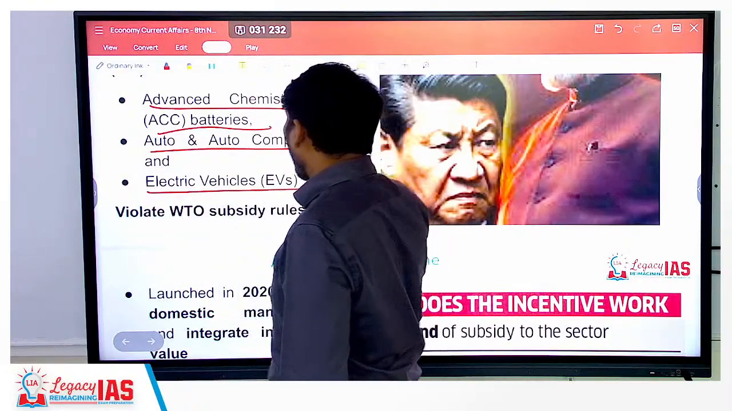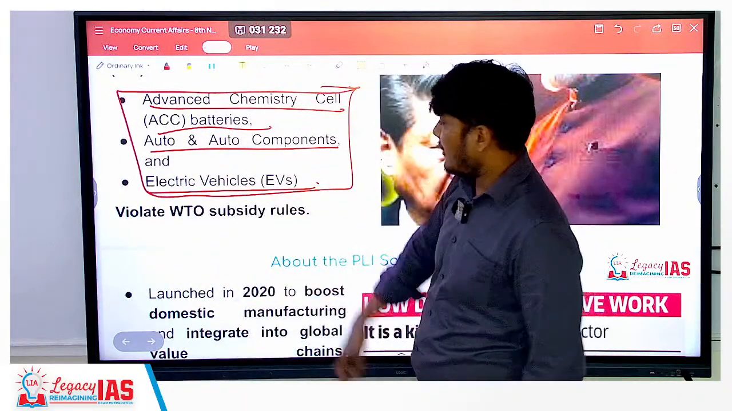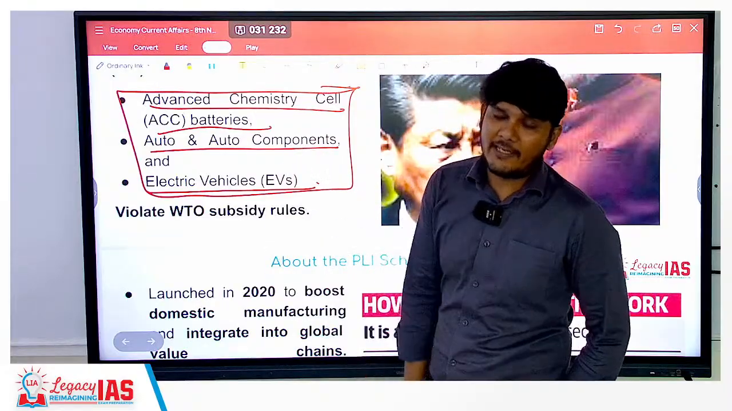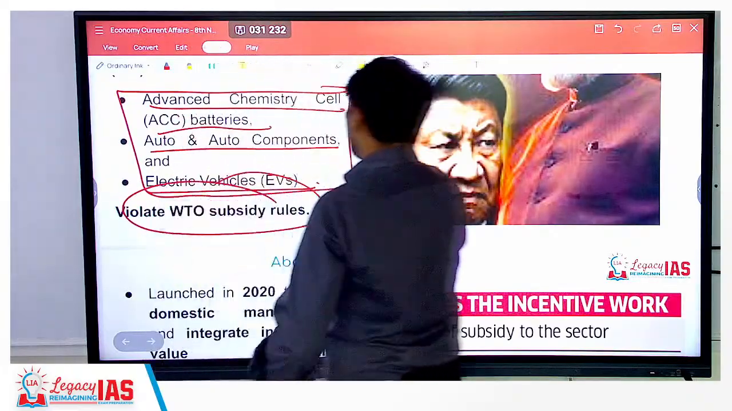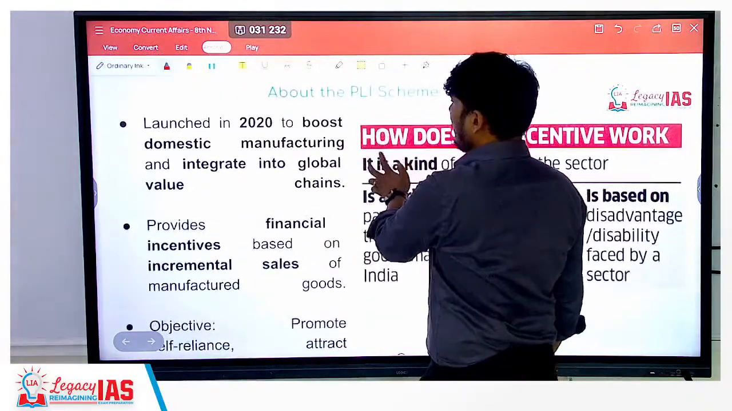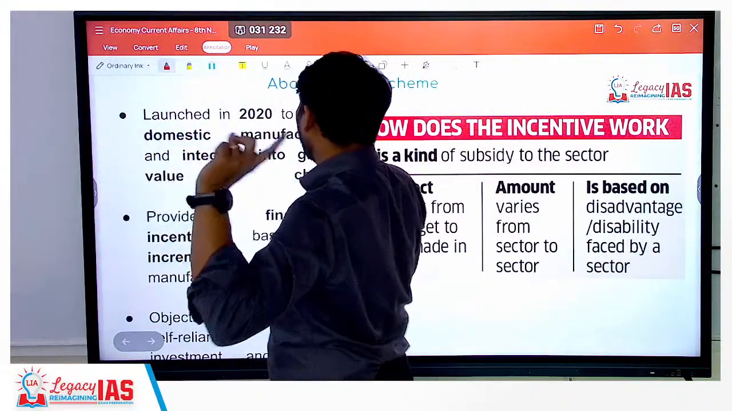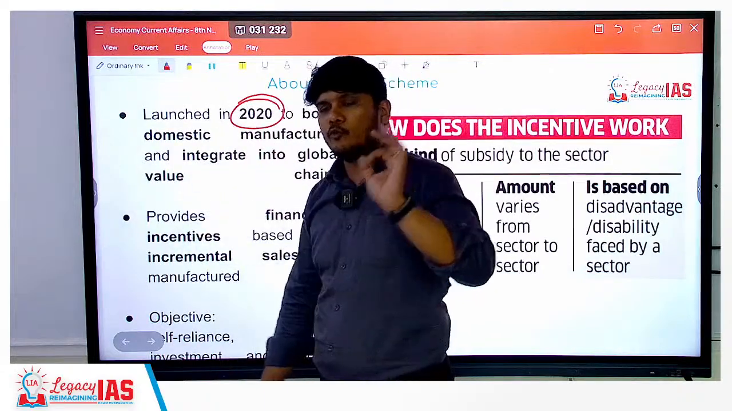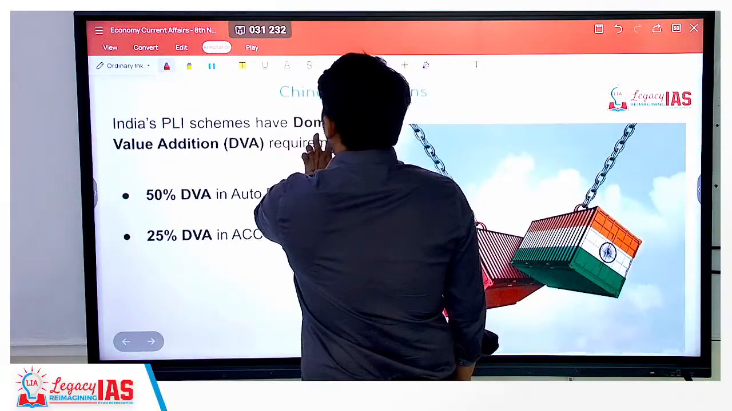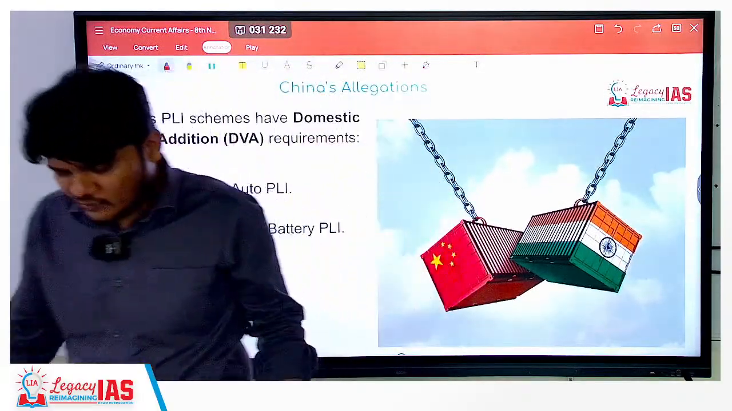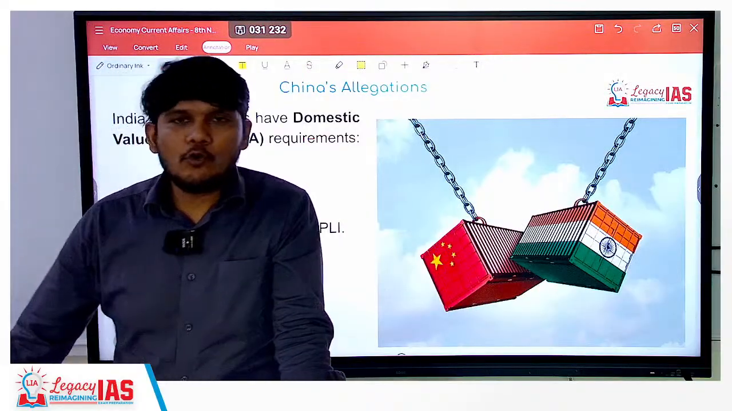So based on all these 3, you can see these are emerging technologies, so they need hand holding. The government is providing production linked incentive subsidies over here. So China is saying that it violates WTO's subsidy rules, right? So first let's understand what is PLI. As I have already told you previously, it's an umbrella scheme launched in 2020 for boosting the domestic production. Now the question is, on what basis is China saying that it violates the WTO subsidy rule?